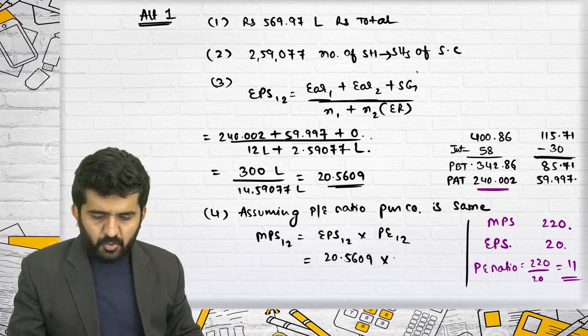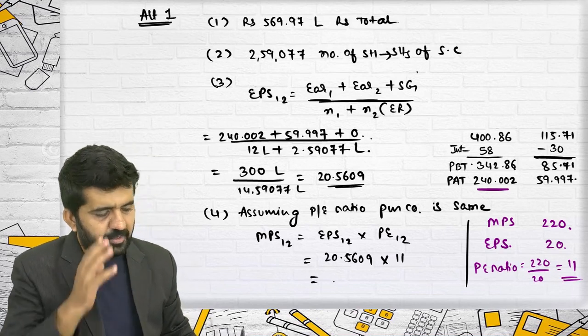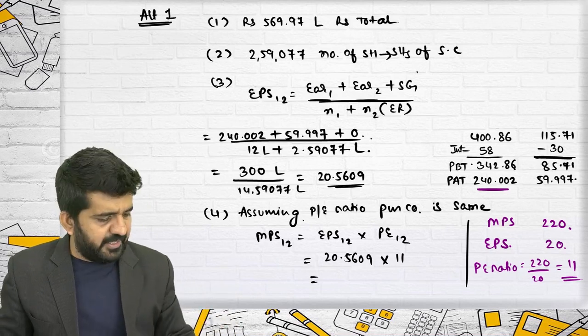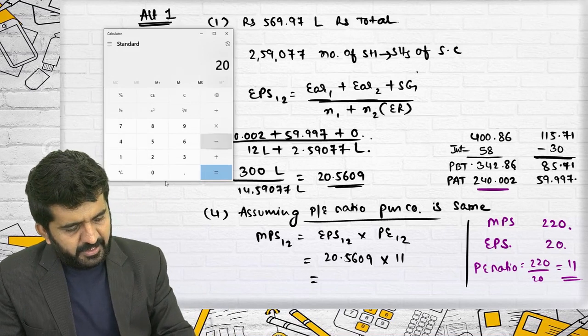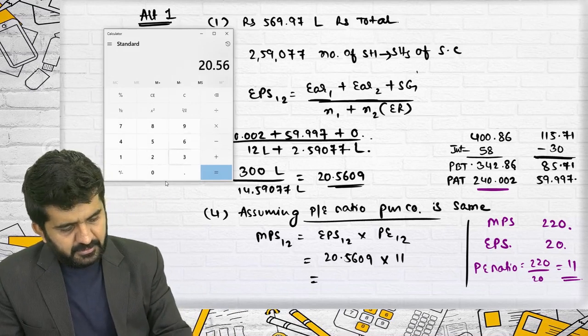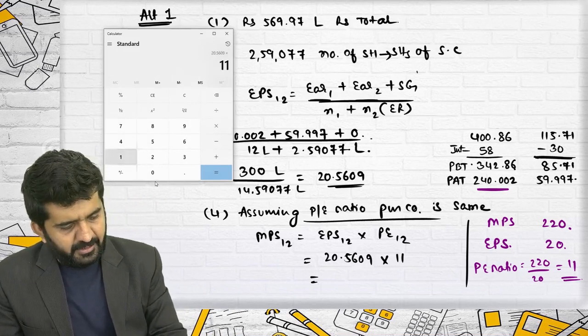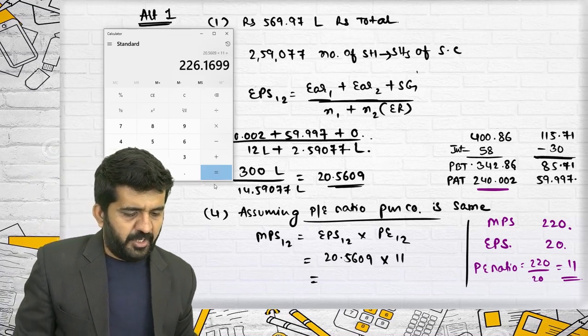So the PE ratio of the purchasing company will be 11. We are assuming it remains the same. It will remain 11. So 20.5609 multiplied by 11 is 226.1699.